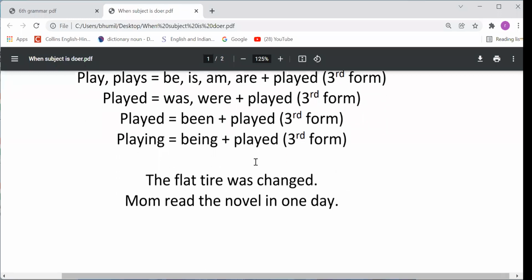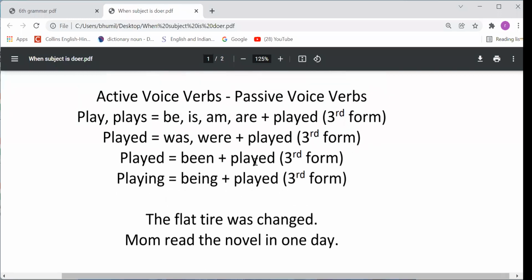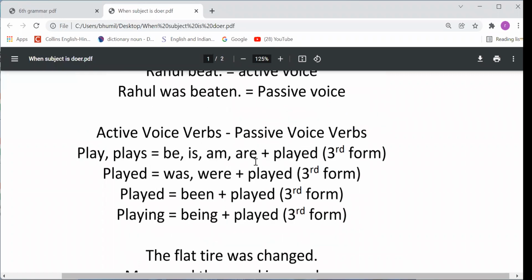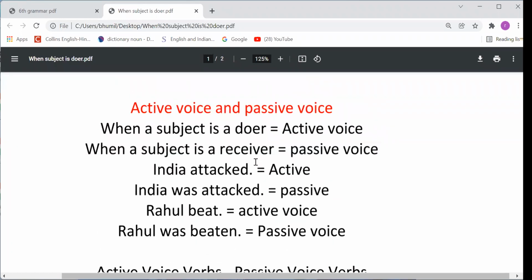Now, dear students, on the basis of this understanding, let me once again make you understand active voice and passive voice. Actually, a sentence is not active voice or passive voice. I have told you which verb is used in that sentence. That verb is either active voice or passive voice. So when the subject is doer, we should use the active verb. But when the subject is receiver, that time we should use passive voice.